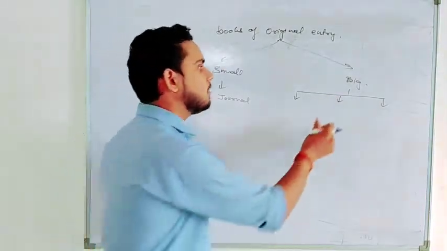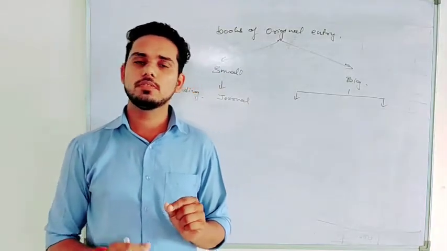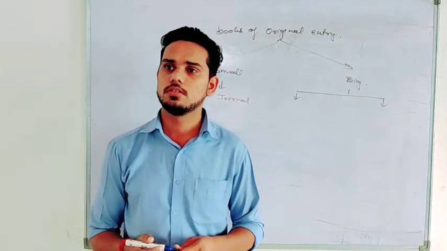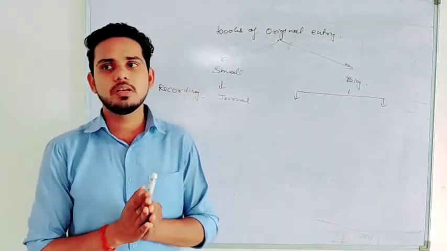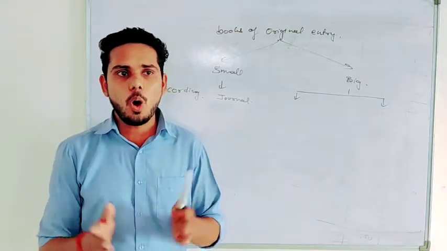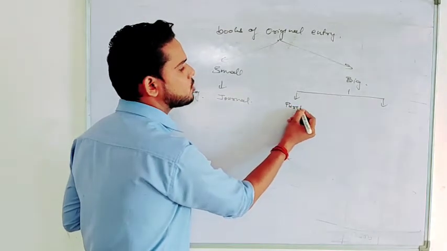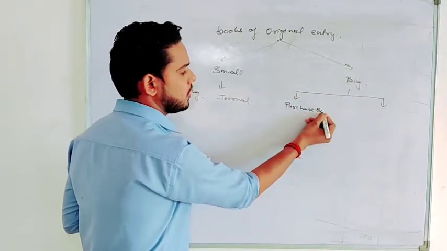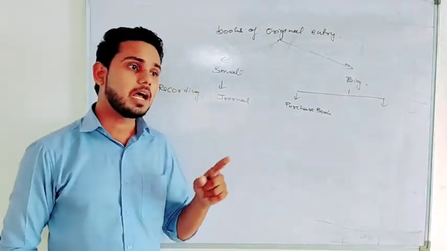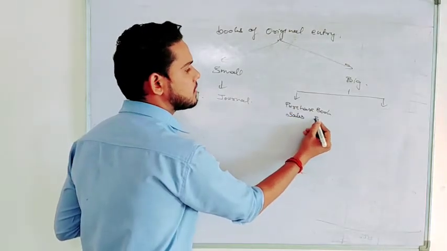We can classify the books of original entry for a large business into categories. Some transactions occur very frequently. Like if in your business there are so many transactions of purchase, you will record all the purchase transactions in one book, that is known as the purchase book. If you have so many transactions of sales, you will prepare a separate book of original entry for sales, known as the sales book.